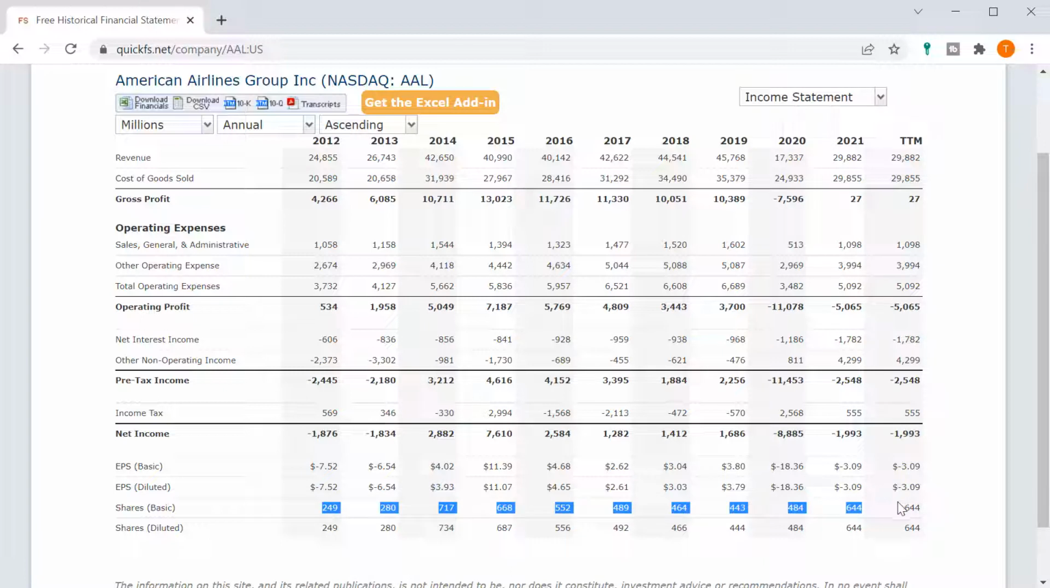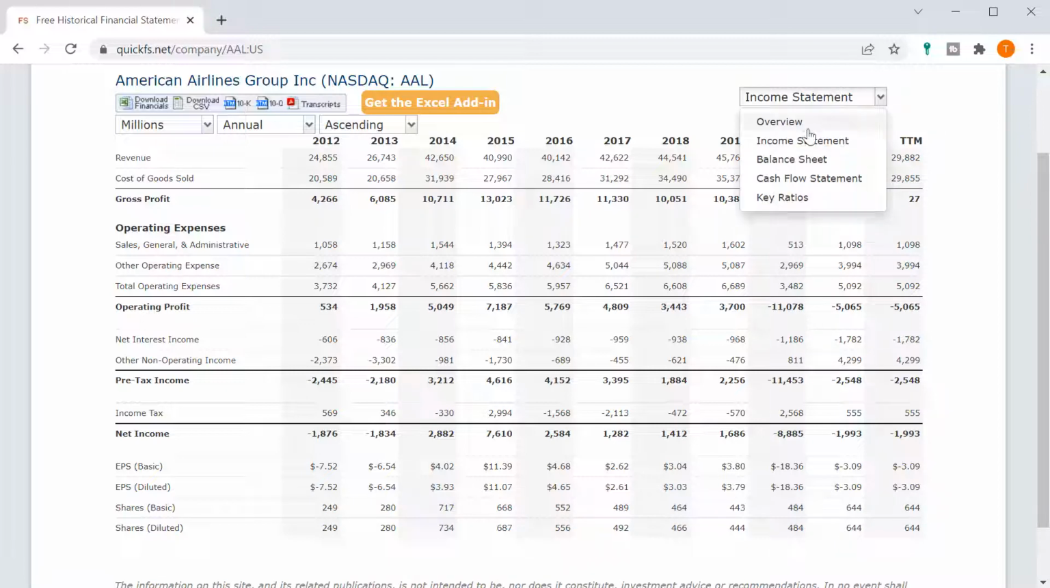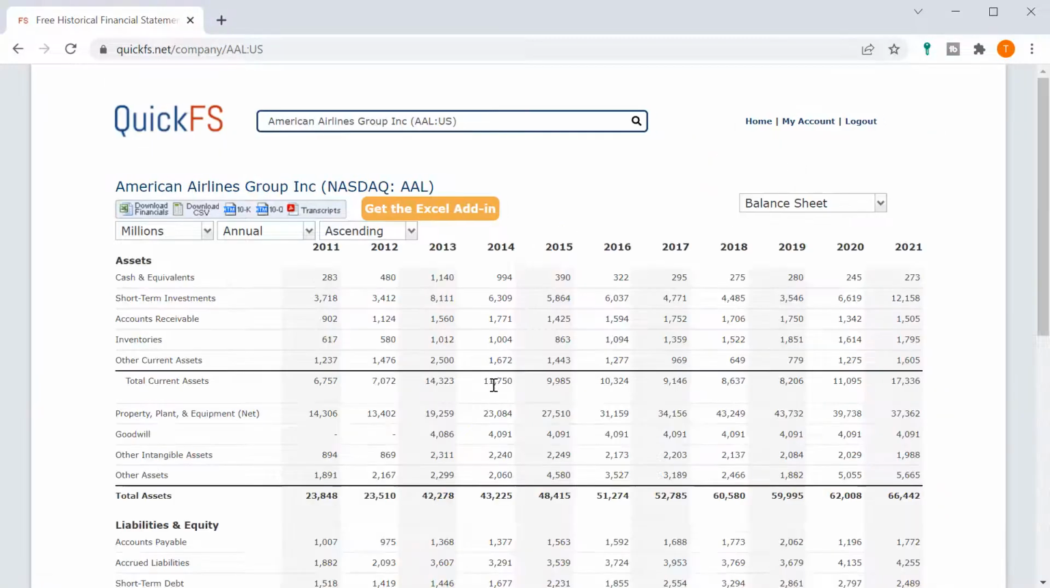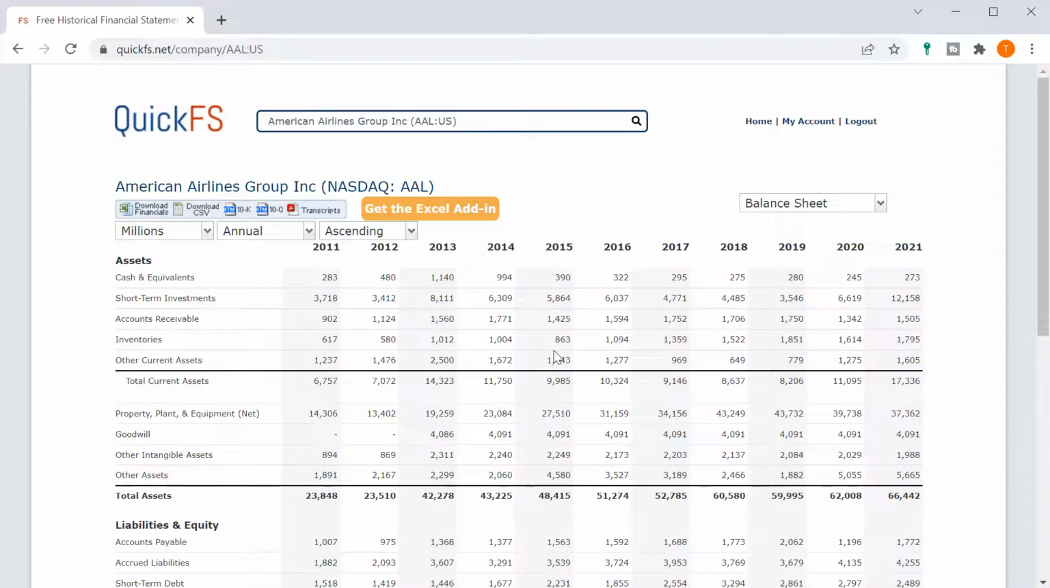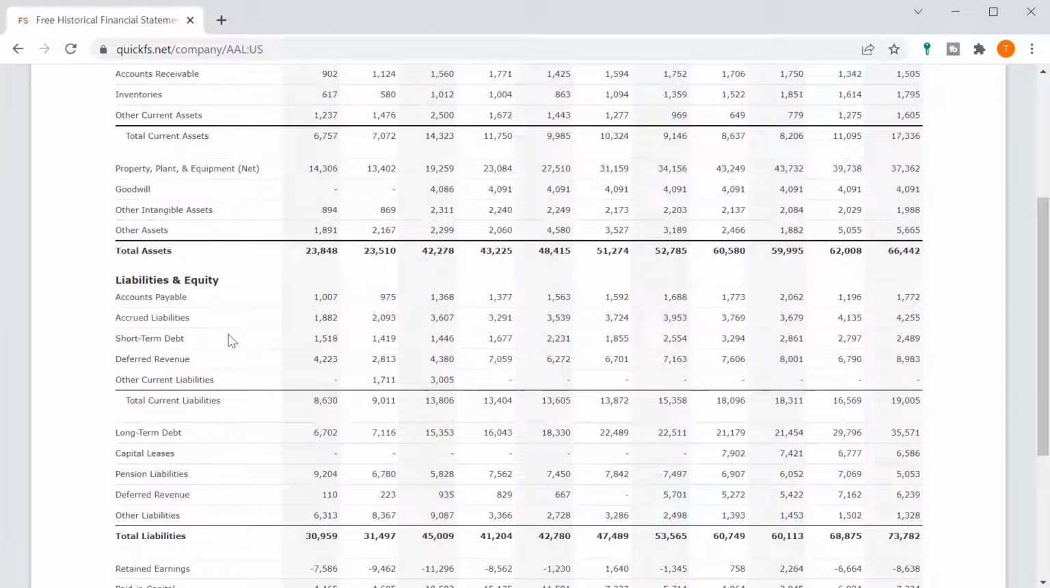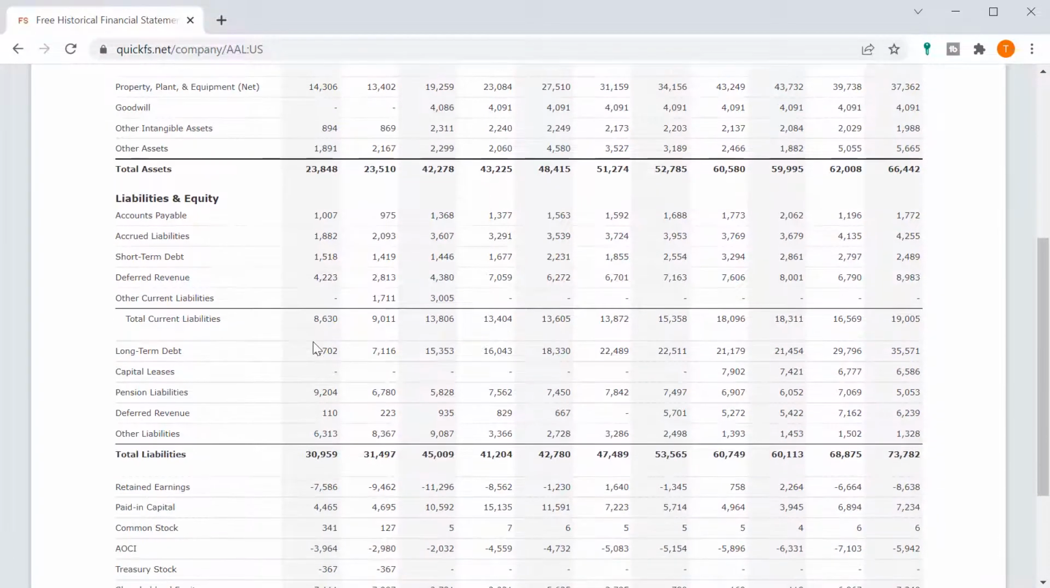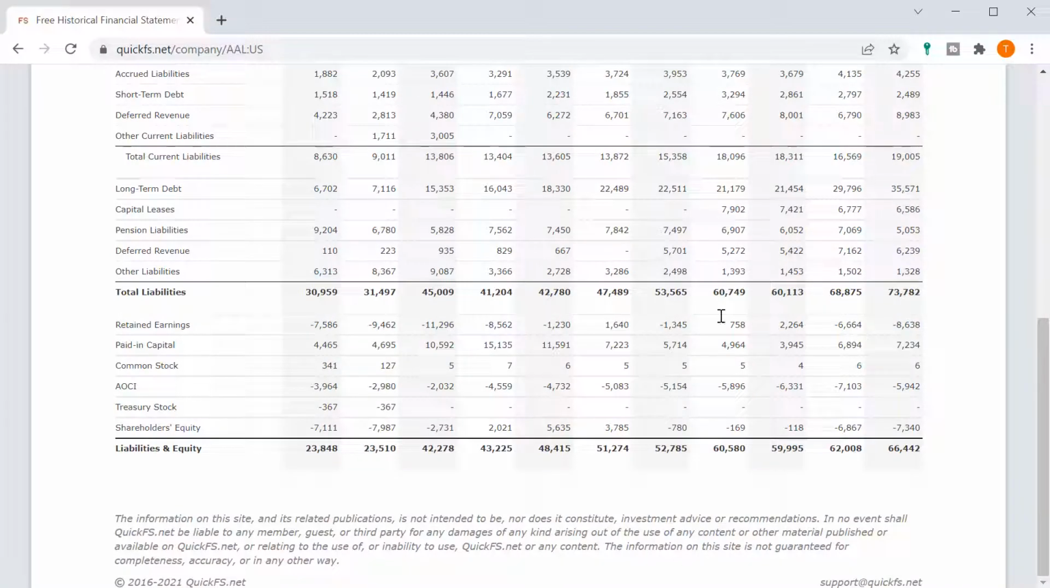Dilution's been ridiculous. They started out with 250 million shares outstanding at the beginning of the decade, and they're up to 644 million. So you've basically doubled, almost tripled your shares outstanding. On the balance sheet, we have 14 billion PP&E up to 37 billion PP&E. So they've massively increased their amount of assets without really growing a lot of the earnings. You can see long-term debt's gone from 6.7 billion to 35 billion.